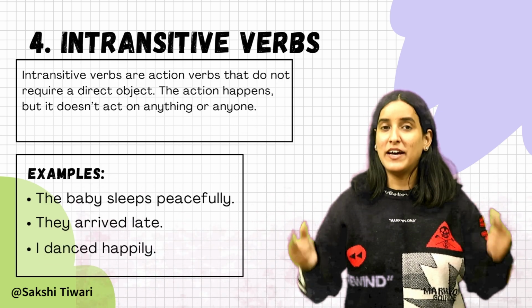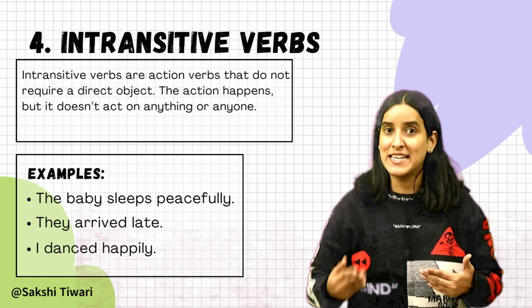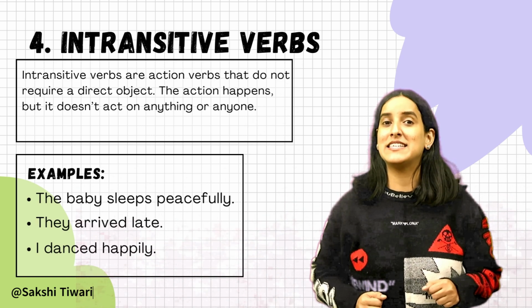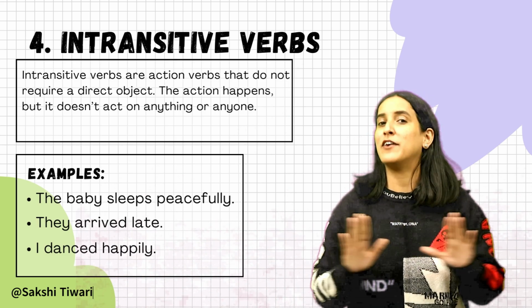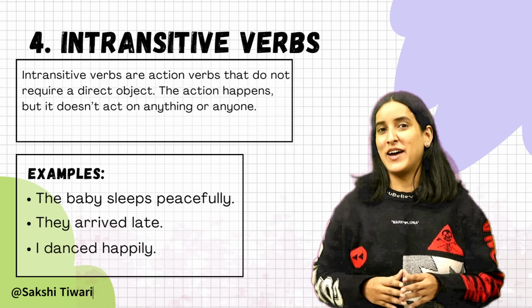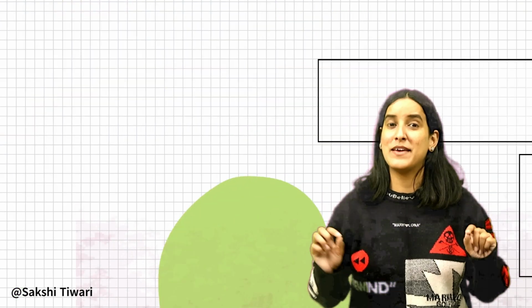So how to identify them? If the verb is not followed by a direct object and the sentence still makes sense, it is an intransitive verb. The action does not affect anything else. All right, I hope you're able to understand. The fifth ones are dynamic verbs.